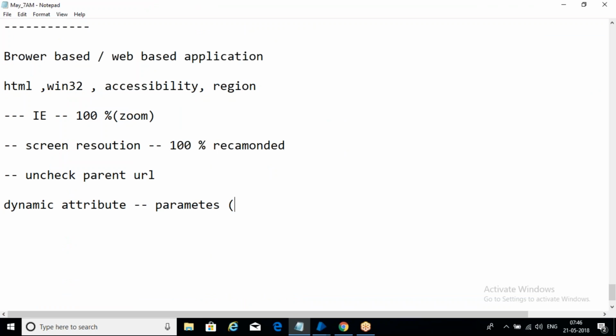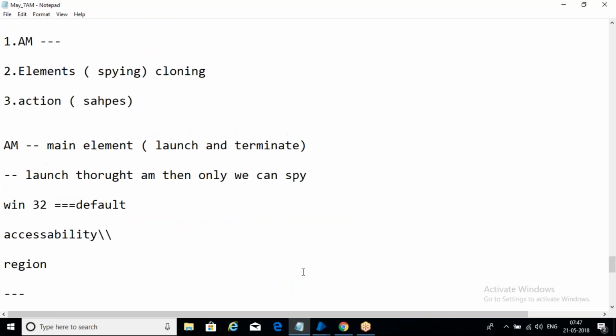If you have the same properties for multiple elements or multiple objects, we have to use parameter and then dynamic attribute. The advantage is that we can reduce our work.